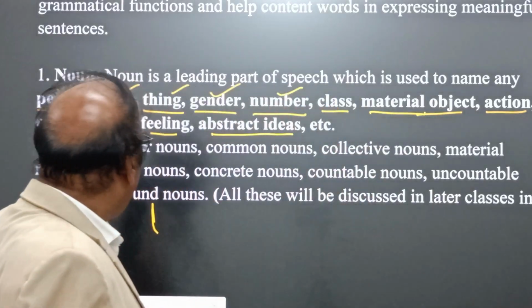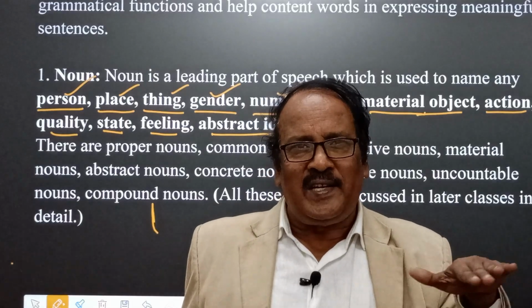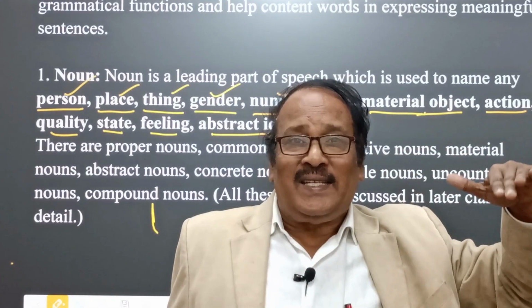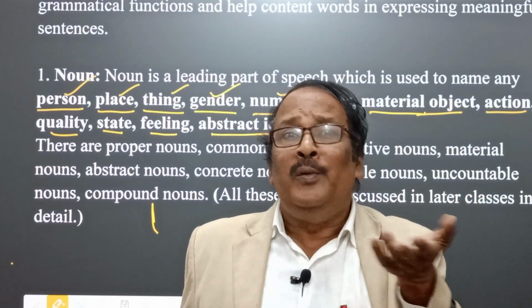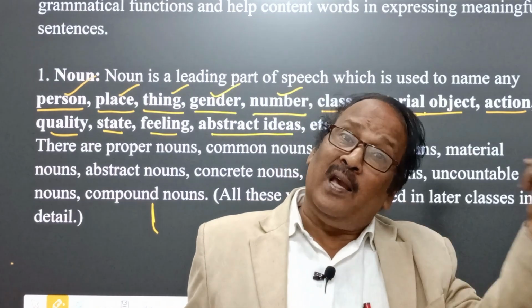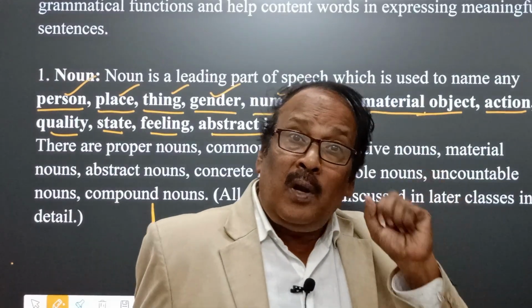And here we find state: poverty is a state, darkness, childhood. These are different states and conditions that can also be expressed with the help of nouns.